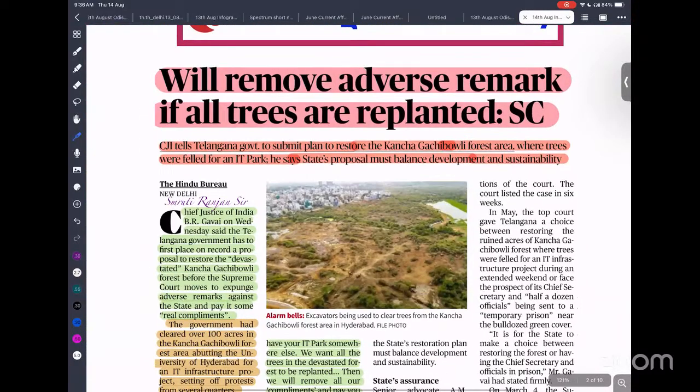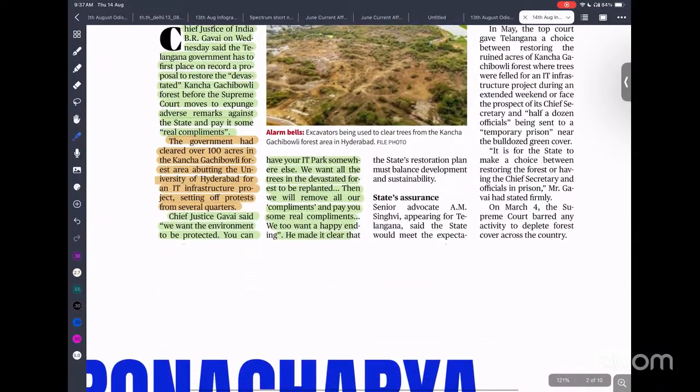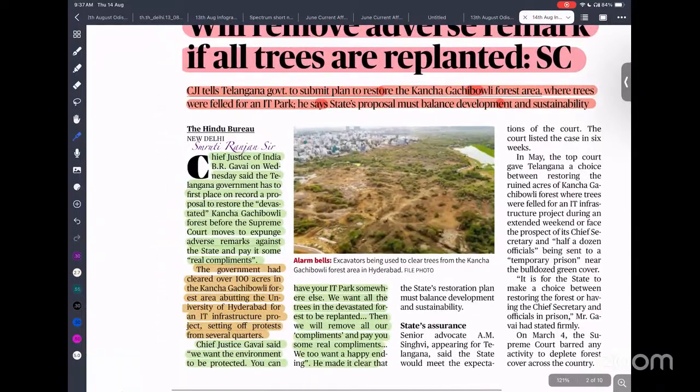So the Telangana government, to develop an IT park, destroyed and damaged the Kancha Gachibowli forest. Because of that, there was a national level protest demanding that the animals need to be protected, and the Supreme Court stayed it and stopped the state government from felling the trees. But now it is asking the state government to replant all the trees they have cut. Only then will they remove the adverse comments they have given.